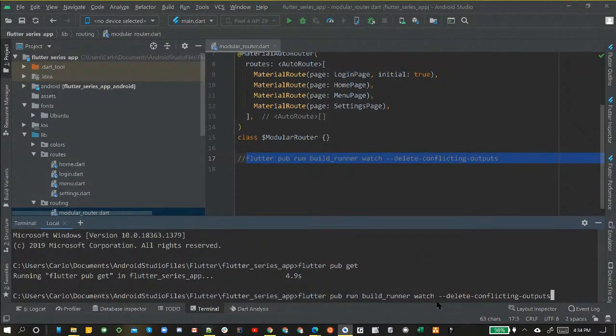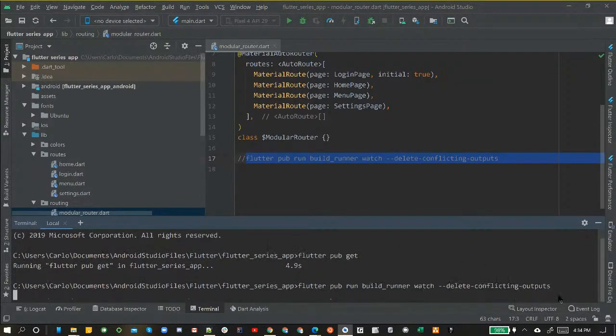Flutter pub run build_runner watch --delete-conflicting-outputs. And what that means is, when we auto generate the code, this little command, delete conflicting outputs, is going to make sure that there's not already a copy created in our auto generated code. So if you make any changes, this is going to help you by shying away from creating duplicates of stuff you already have generated. So that helps, but definitely keep that in. I would suggest keeping that in your command. So when we have that in there, we're going to press enter.